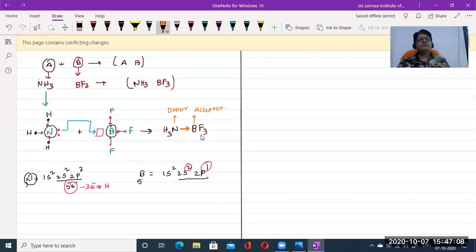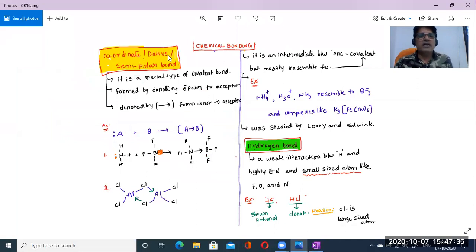So this is a special type of covalent bond. But what is different? There is also a transfer of electrons. Ionic bond is the transfer of electrons, covalent bond is the sharing of electrons. But over here it is a transfer of electrons from the donor to the acceptor. So this is the coordinate bond, or dative bond, or semi-polar bond. This is one example.